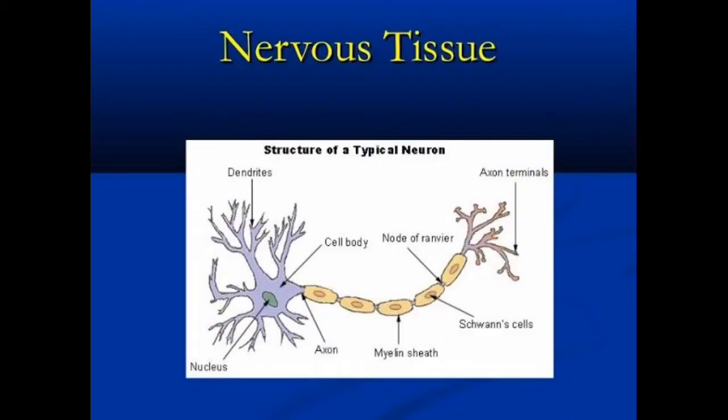The next type of tissue is nervous tissue. This tissue is made up of nerve cells. You know, nerves, brain, spinal cord and sensory organs constitute the nervous system. The nervous system is a very important system of the body. All these organs are made up of nerve cells. These cells join together to form, see in the picture, a long fiber-like structure. See that fiber-like structure? The network of these fibers is spread throughout the body.